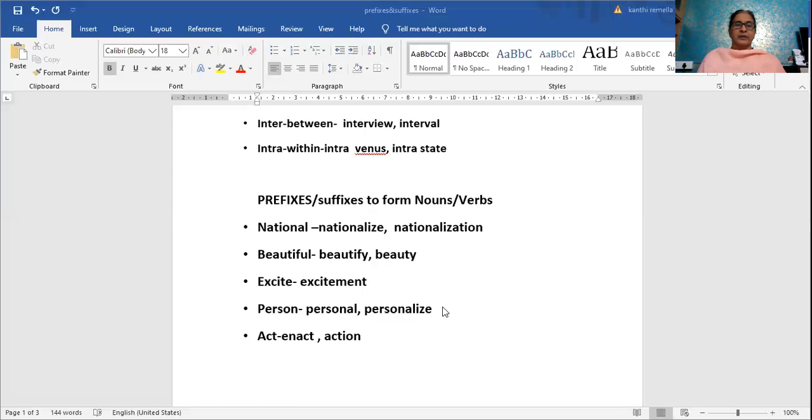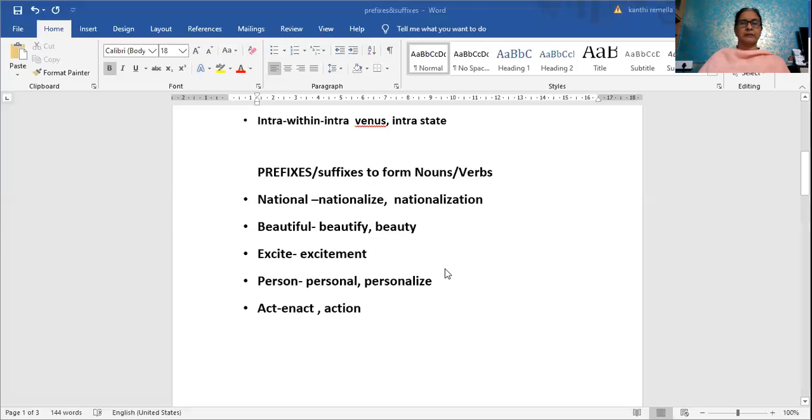Act. The verb is enact. Can you enact this for me? What is act here? A noun only, but it can be a verb also. He acted very well. Can you act this for me? That is also a verb. Action is the noun. Enact is also a verb. So we formed the noun and verb here. Fine.